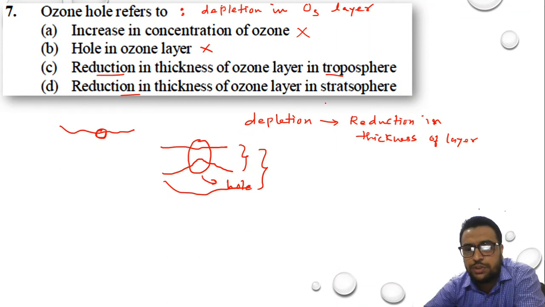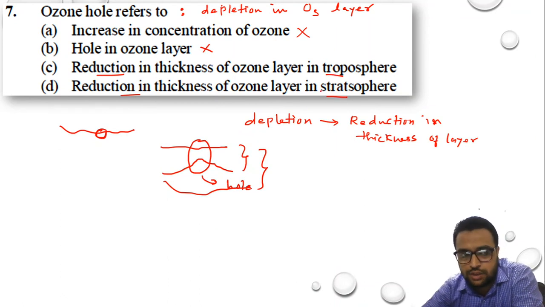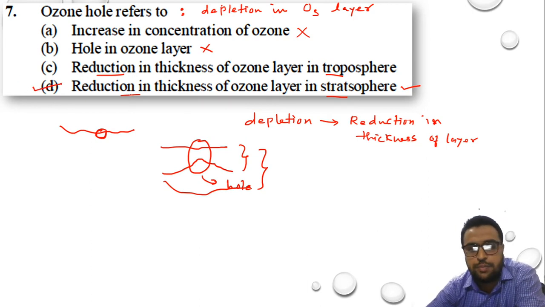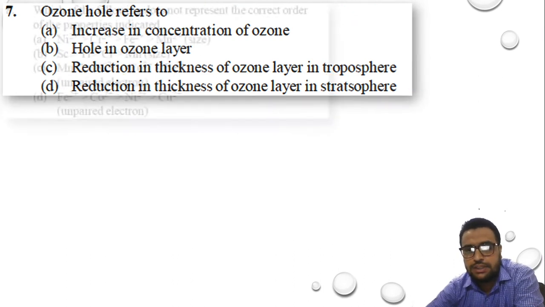In one case they say troposphere, in another case they say stratosphere. So thickness in what? It should be thickness in the stratosphere. Why? The ozone layer is present in the stratosphere, so it should be the reduction in thickness of the stratosphere, not the troposphere. So as the ozone layer is present in the stratosphere, it should be option D. There should be reduction in thickness of the ozone layer in the stratosphere. Okay, so this is our question number 7.